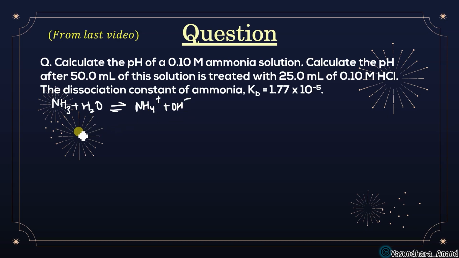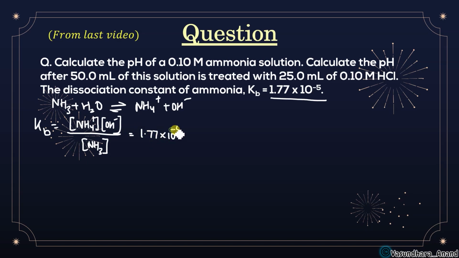If you write the dissociation constant for this equation, it will be NH4 plus concentration times OH minus concentration upon ammonia concentration. Am I right? Any problem? And this one is given. How much value is given? 1.77 into 10 to the power minus 5. So just put 1.77 into 10 to the power minus 5.